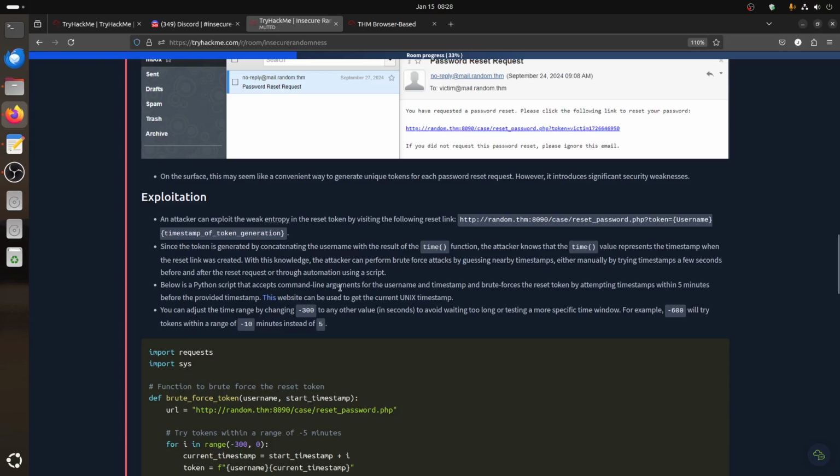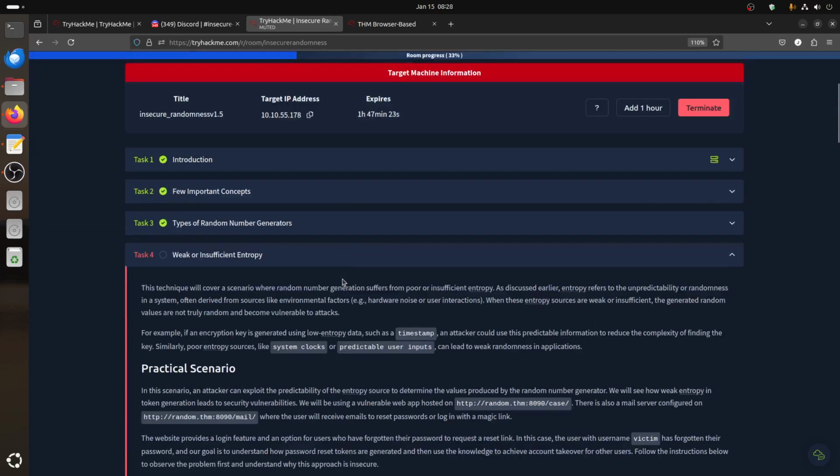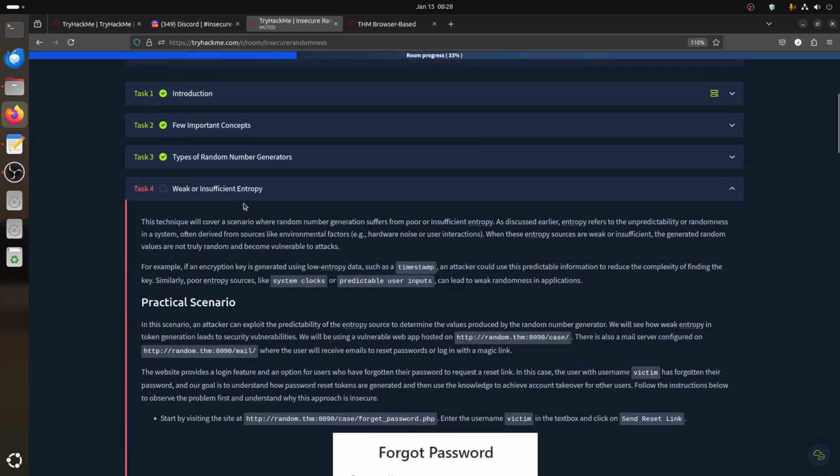If we go to the explanation of this room, it talks about insufficient entropy. This covers scenarios where random number generation suffers from poor entropy. For example, an encryption key generated using low entropy data, because the timestamp changes each second, so it's not really that random.